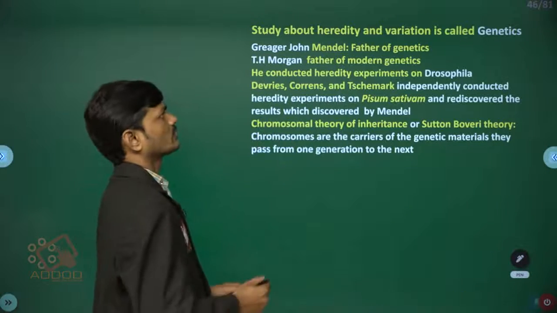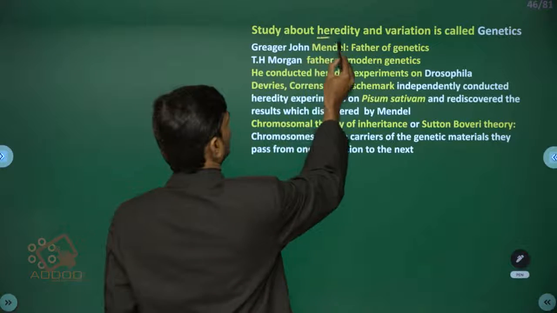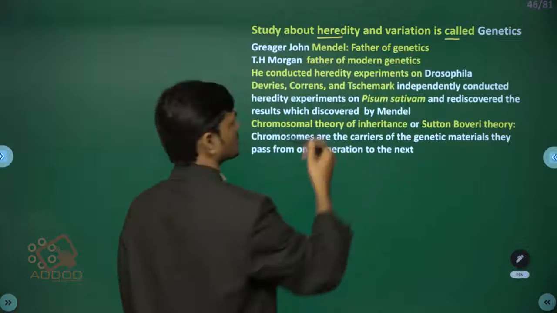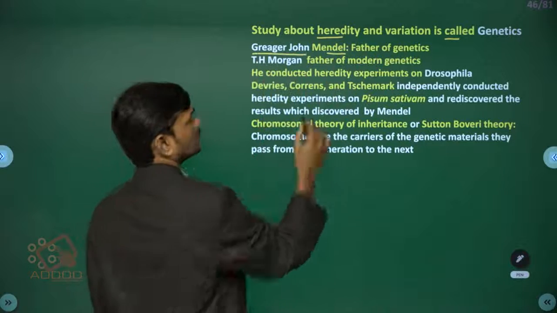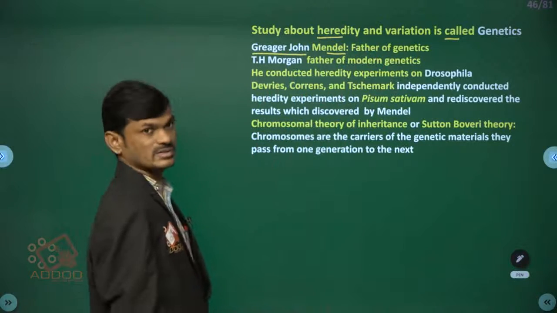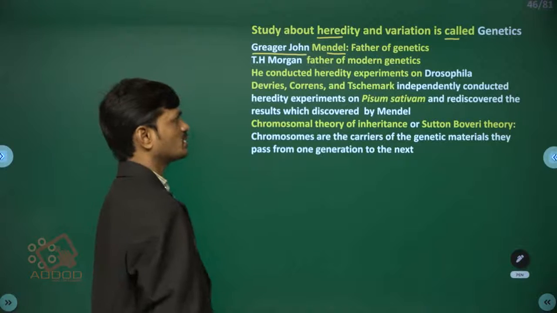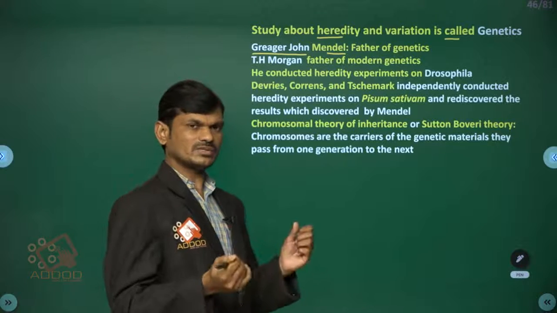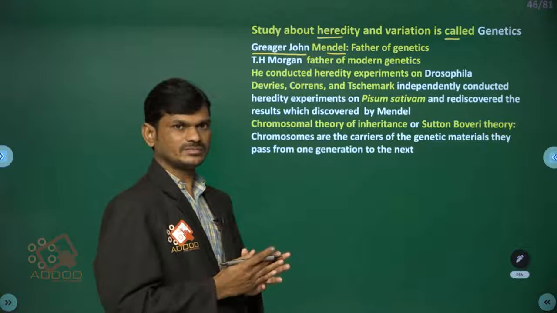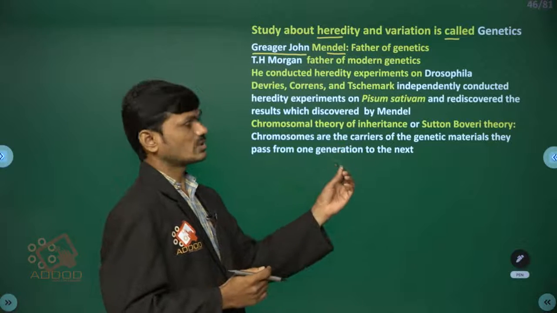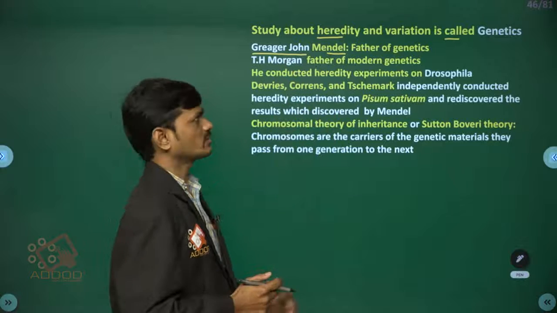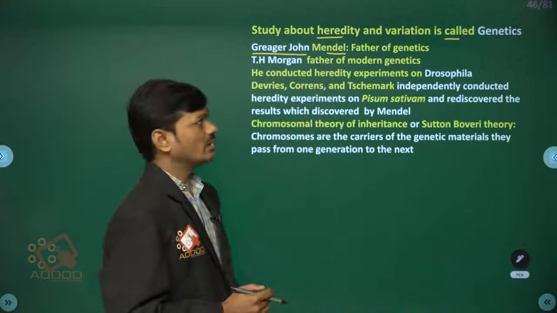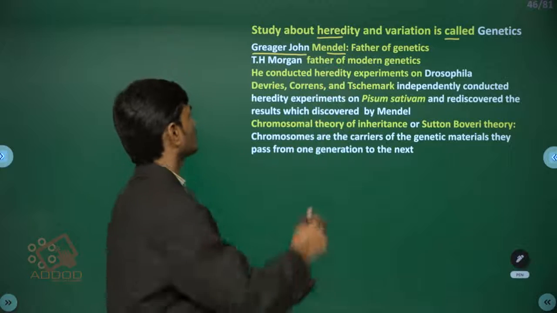Already I told you, the study of heredity and variation is called genetics. Gregor John Mendel is the father of genetics, because most of the early contributions to genetics were made by him.